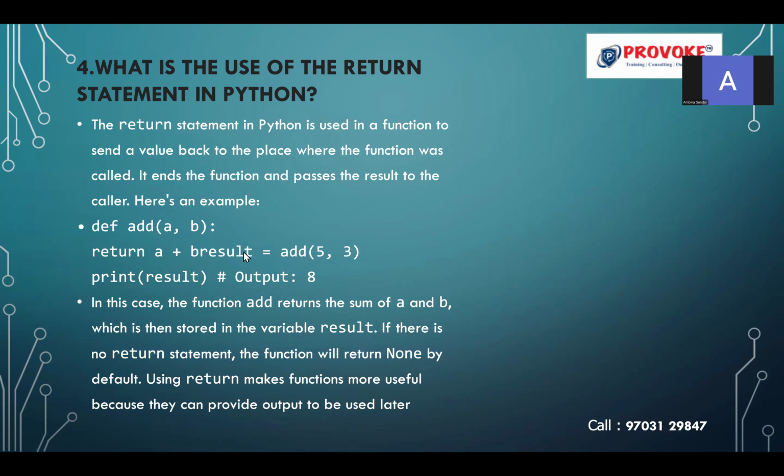Why am I creating the result variable and calling this function? I am going to write a function add which takes two parameters a comma b, and return the result a plus b. In the function call, I have the variable result because this function body does not have a print statement to print the result. It has only the return statement. So in the function call, I should have some variable to catch this result so that I can print it later.